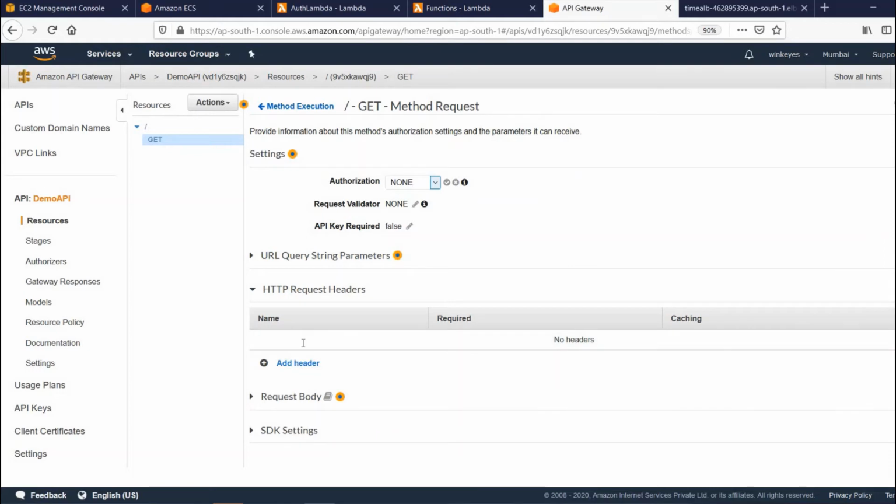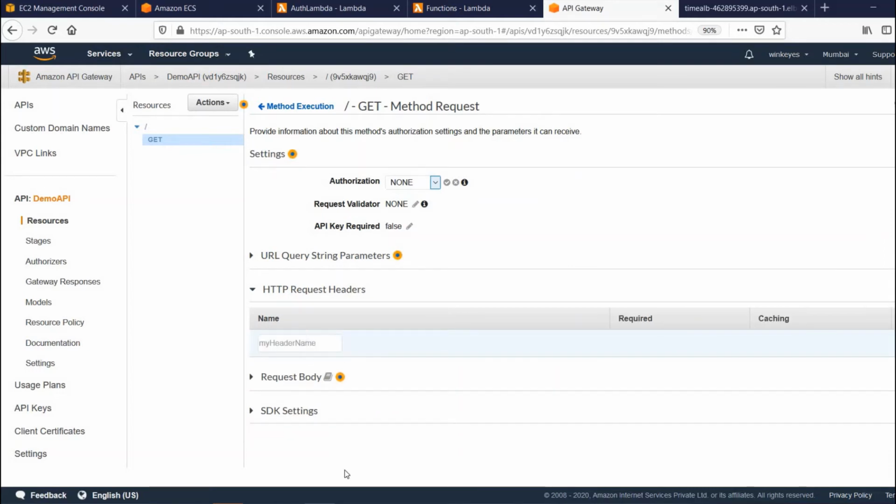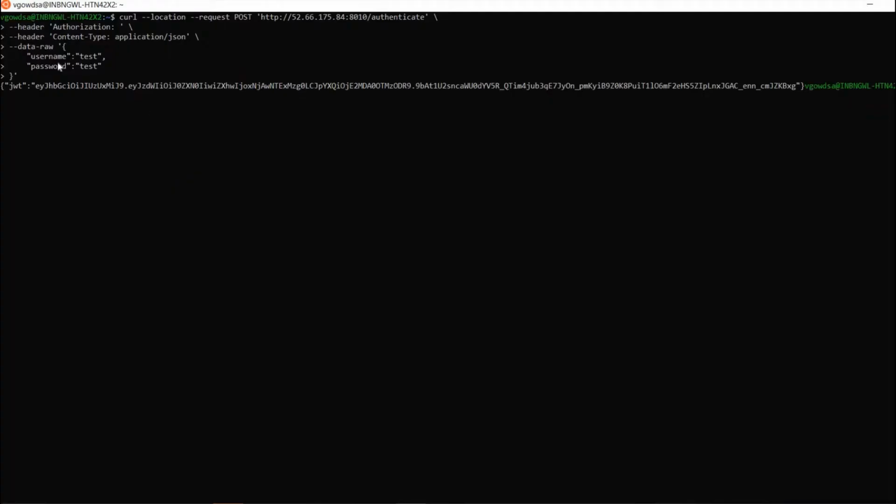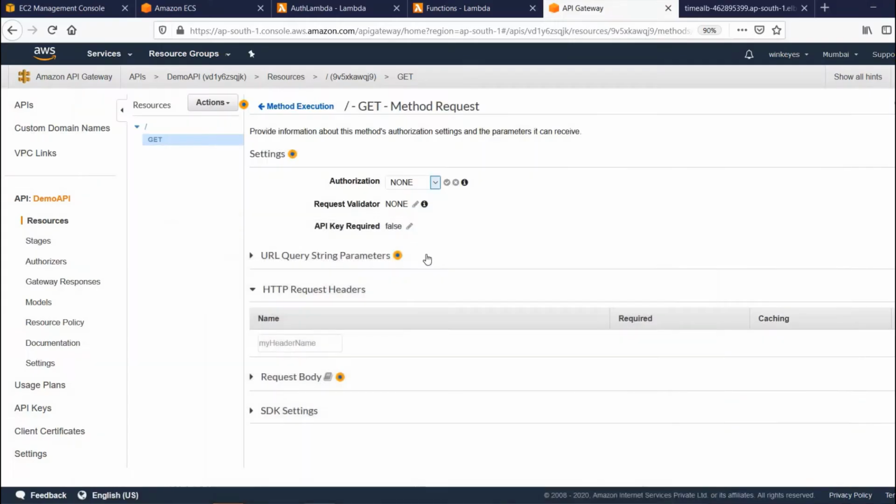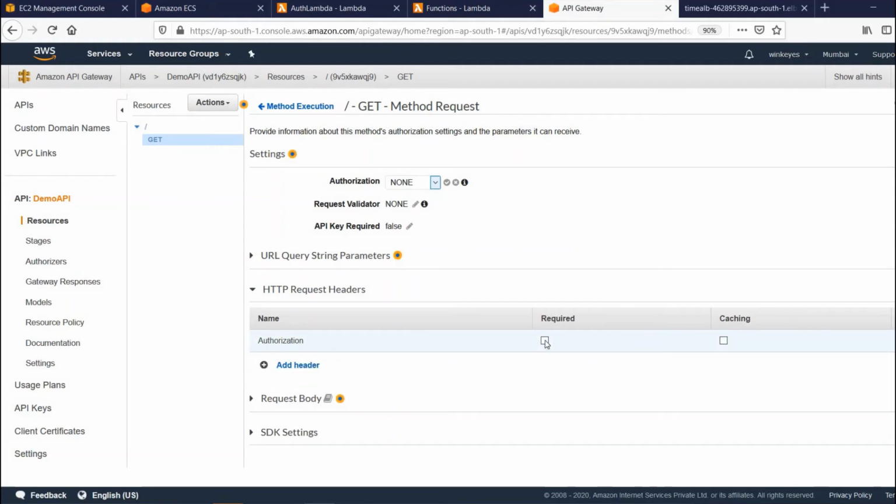Meanwhile, I'll put the header also. This is the authorizer which I want. I'm making this a required field so that they have to pass through this one. The header should be their authorizer.